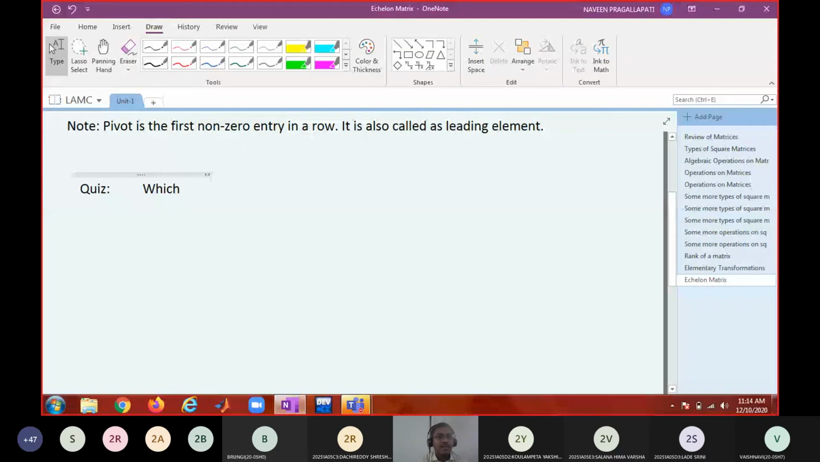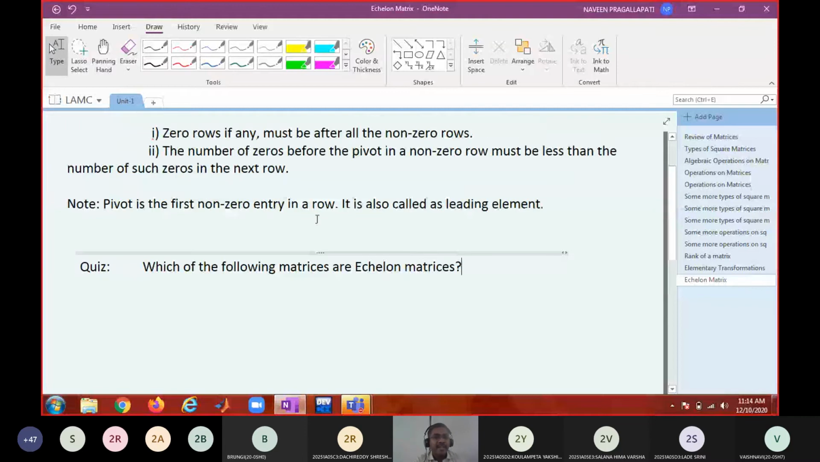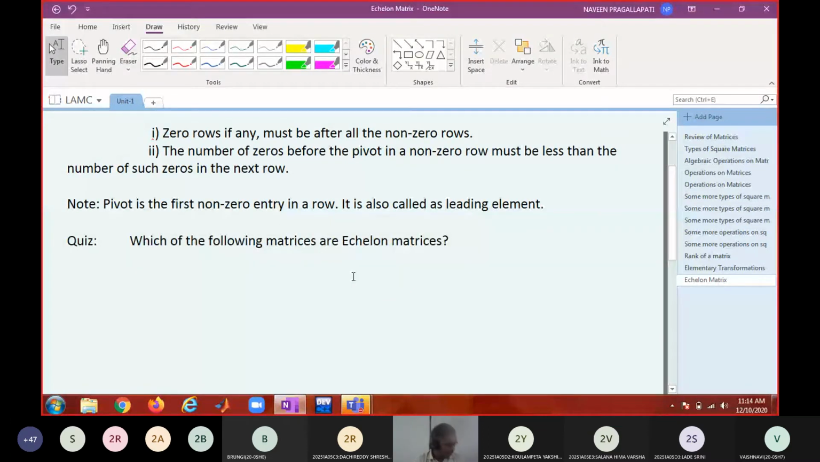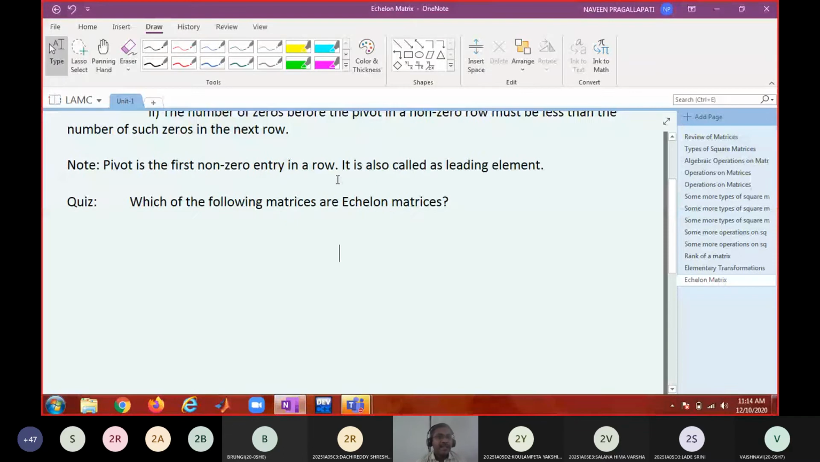Which of the following matrices are echelon matrices? I will be writing a few matrices. You identify which one of them are echelon matrices.